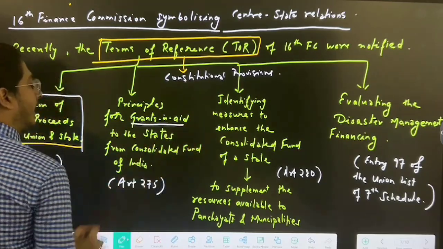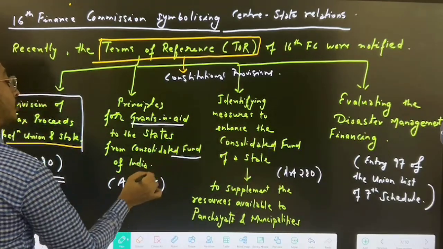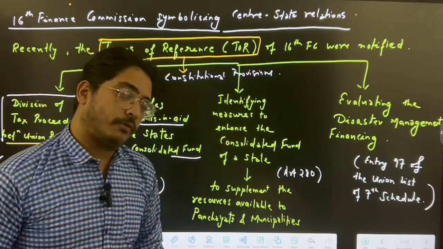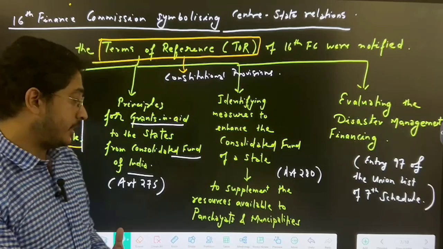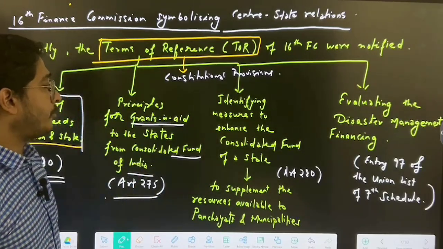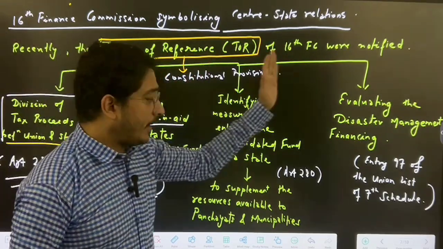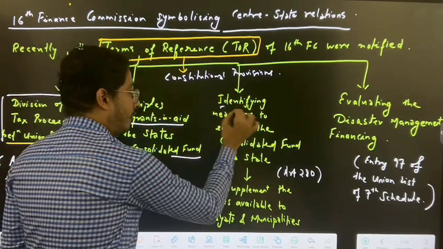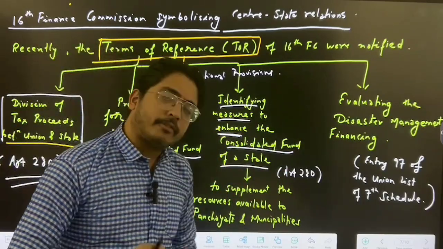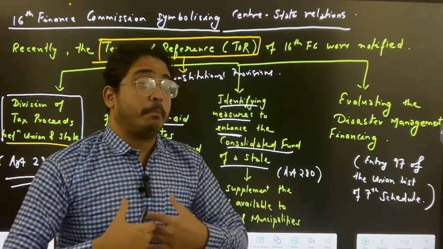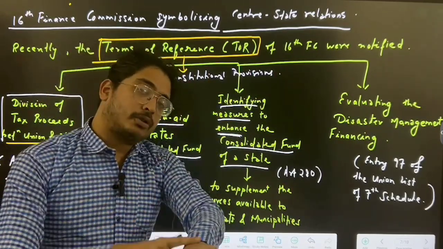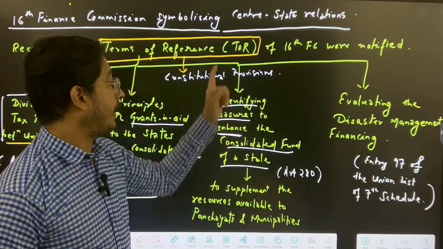Second, principles for granting aid to the states from the Consolidated Fund of India. What principles they will use for granting aid, the grants, to the states. It is also a constitutional provision, Article 275. The third term of reference is that the Finance Commission has to identify measures to enhance the consolidated fund of the state. How the consolidated fund of the state can be improved will also be taken care of by the Finance Commission.